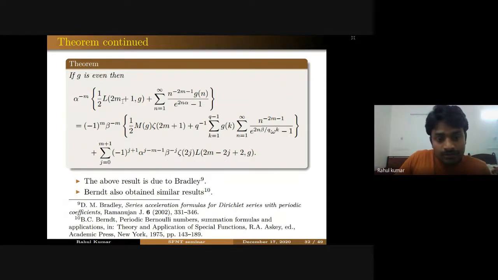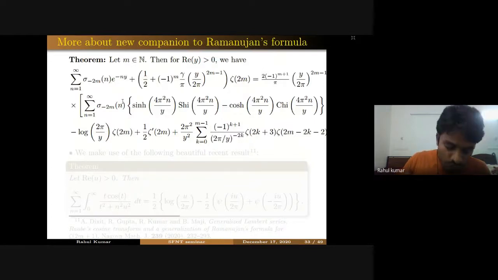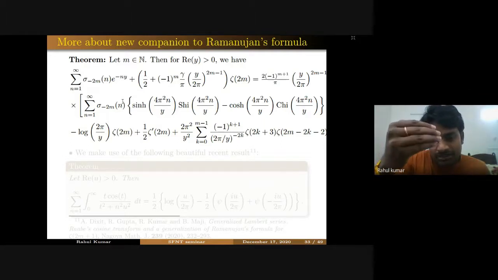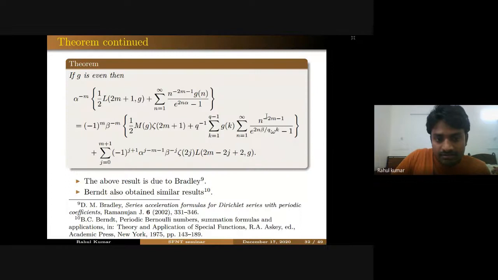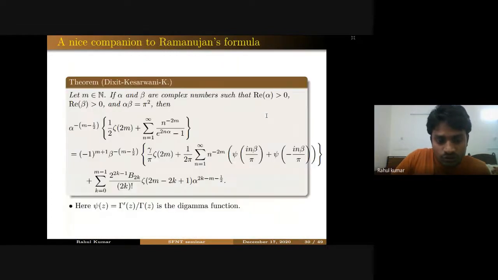So now let me say more about this companion to Ramanujan's formula. When you take a equal to minus 2m in our master identity, you will get a formula like this, which is not a very nice looking formula. You have very cumbersome expressions, sigma minus 2m, then sine hyperbolic SHI and cosine hyperbolic CHI. And this is equivalent to the one that I have shown you, this beta 2m 1.